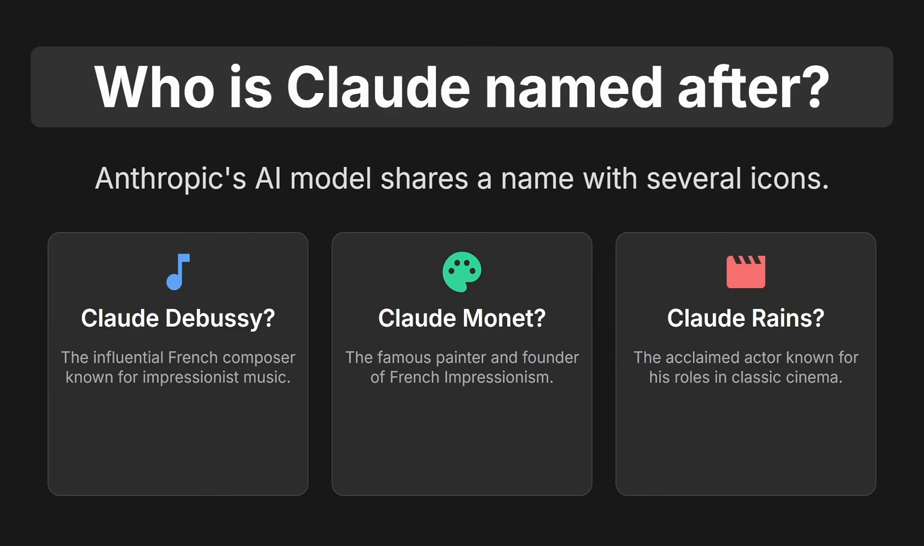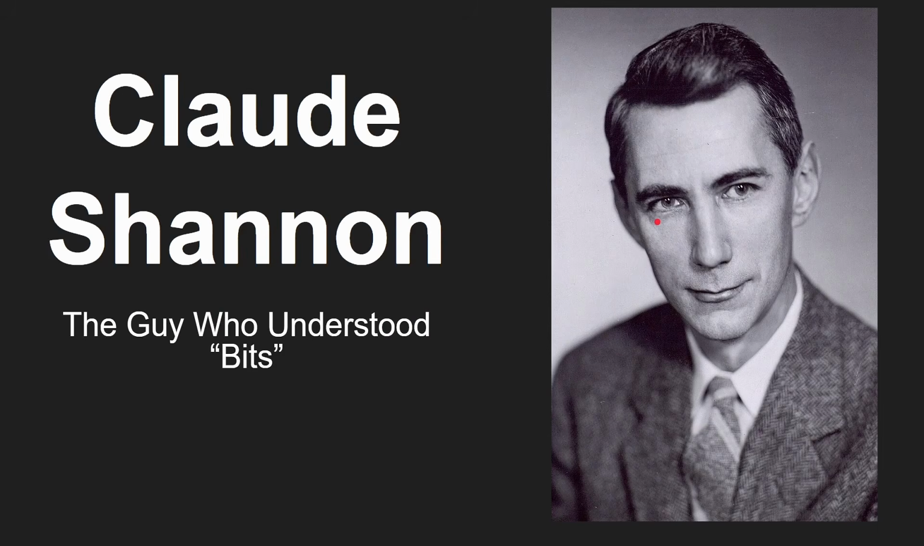So there are lots of famous people named Claude. Claude Debussy, for example, the influential French composer. Claude Monet, the famous painter. Claude Rains, of course, the famous actor. Is Claude the AI model named after any of them? No, he's not. Though that could be interesting, but he's not. It's actually named after Claude Shannon.